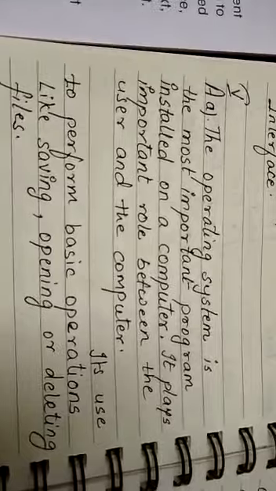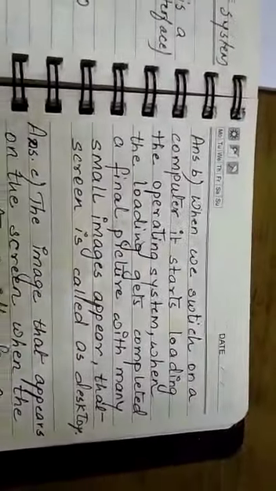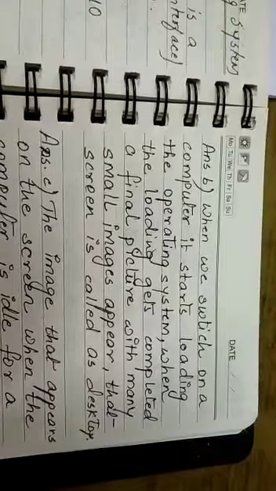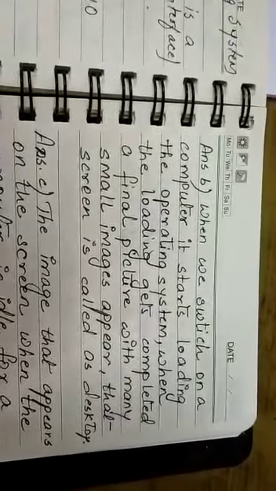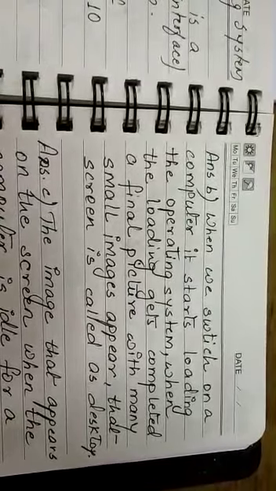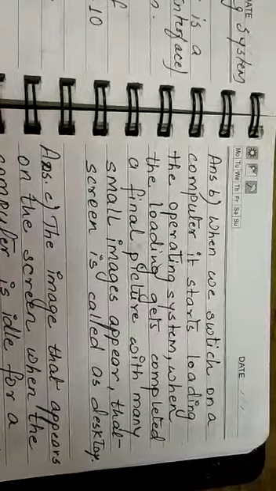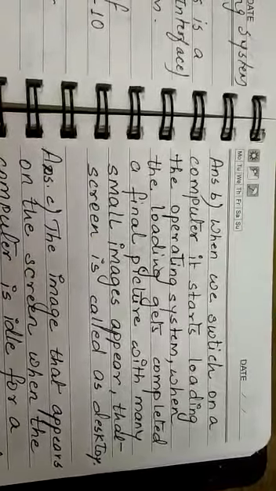Now the second question is B. What is a desktop? Now come here to this part. What is desktop? When we switch on a computer, it starts loading the operating system. When the loading gets completed, a final picture with many small images appears. That screen is called desktop.